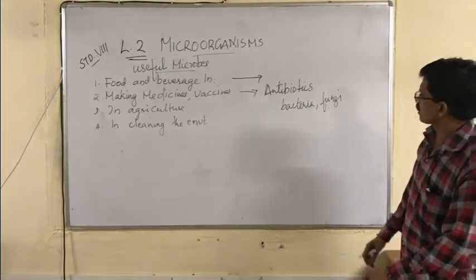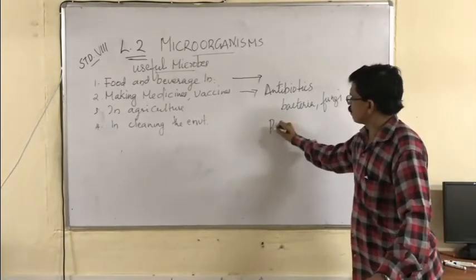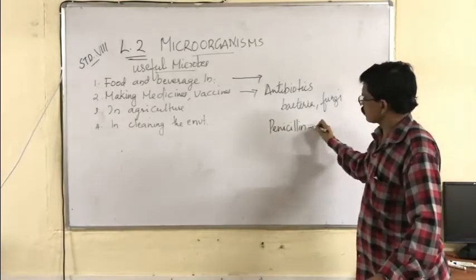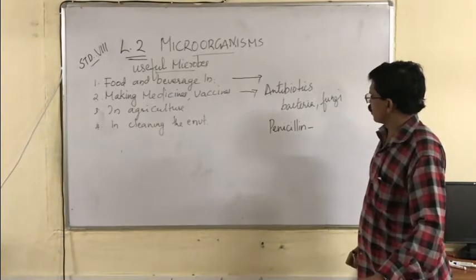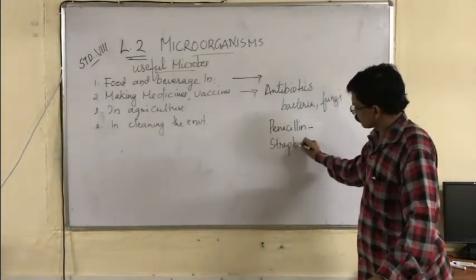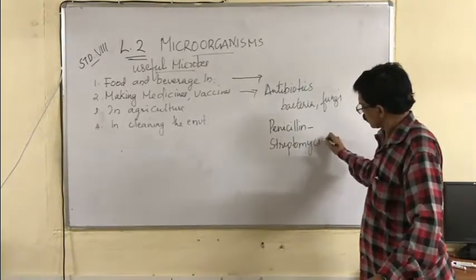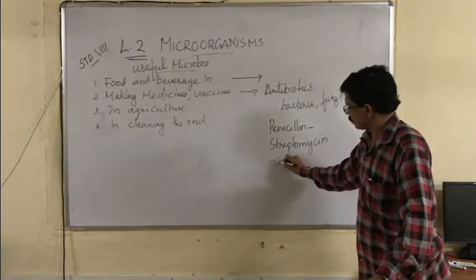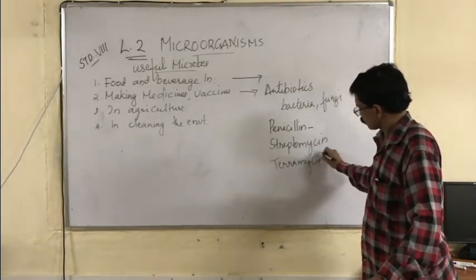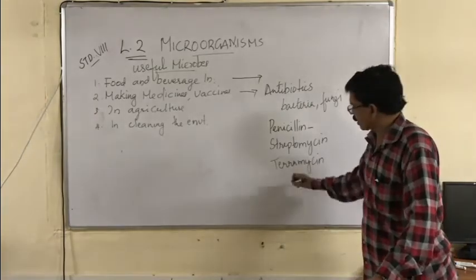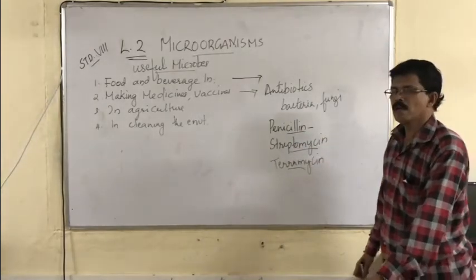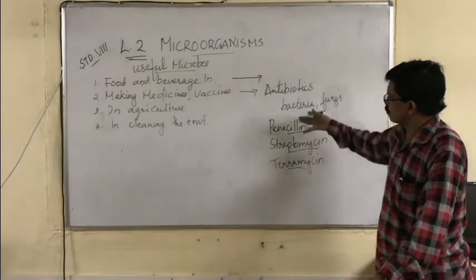For example, penicillin is the first antibiotic. Then other antibiotics are streptomycin, terramycin, chloromycetin, and there are many types of antibiotics.